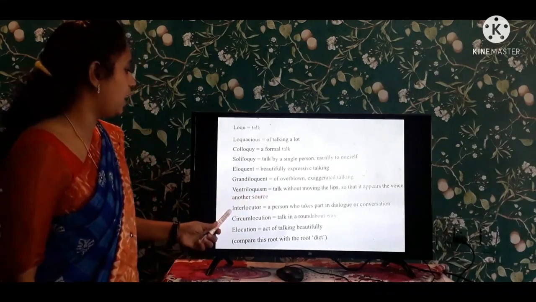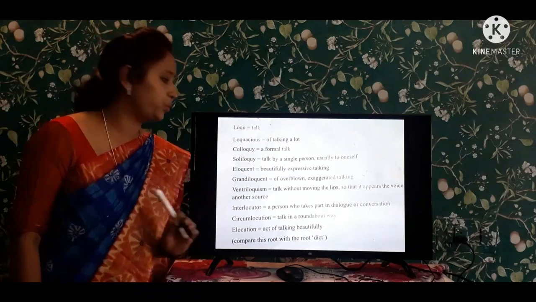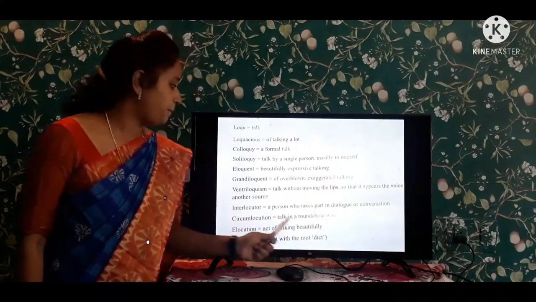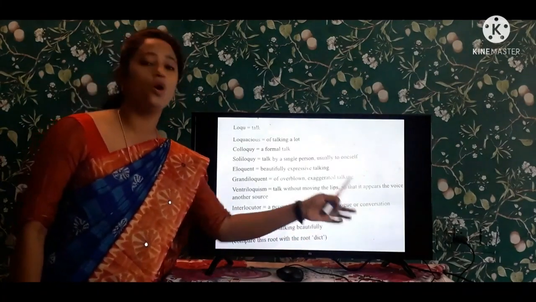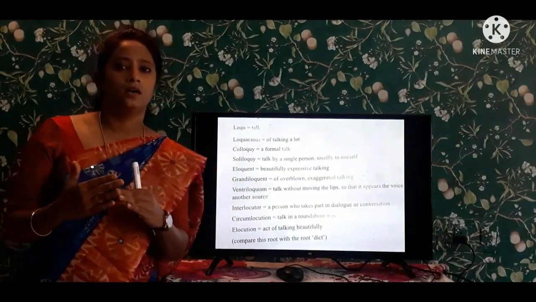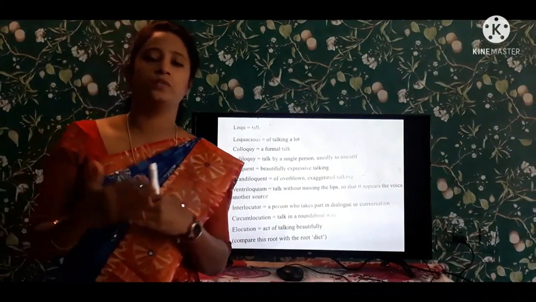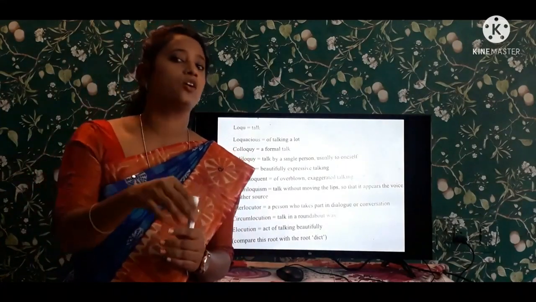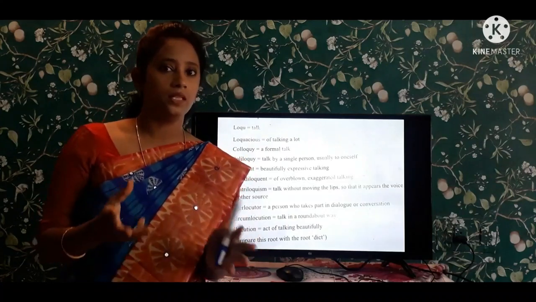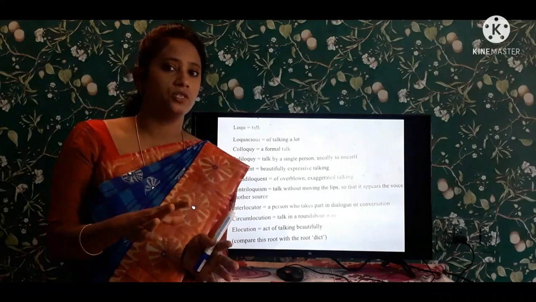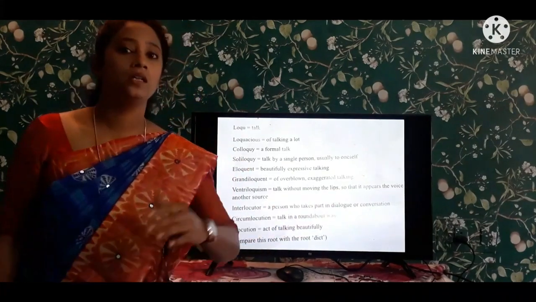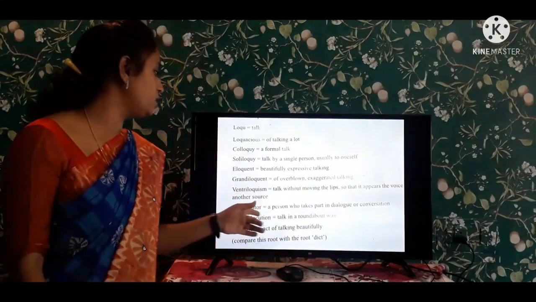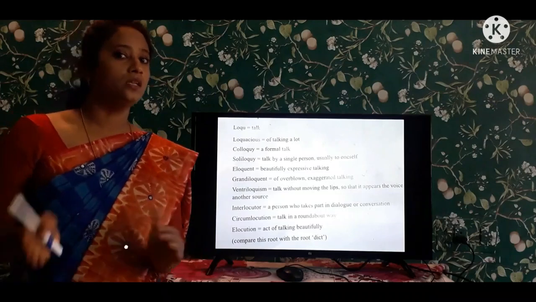And coming to the next one is interlocutor. A person who takes part in the dialogue or conversation. There is a conversation between two persons. Suddenly a third person enters in that conversation and he takes part in that dialogue. It is known as an interlocutor.